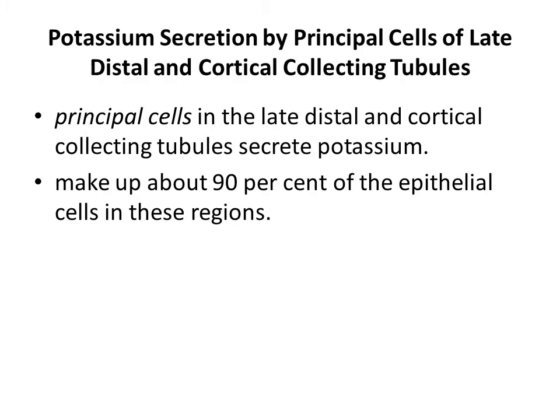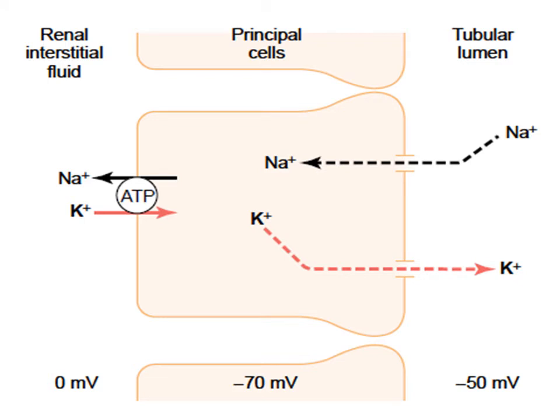Potassium secretion by the principal cells of the late distal and the cortical collecting tubules. The principal cells make up about 90% of the epithelial cells in these regions, and these are the cells which mainly secrete potassium. Over here you can see the principal cells. On the basolateral side of the cell is a sodium potassium ATPase pump, and on the luminal side are the epithelial channels for sodium and for potassium.